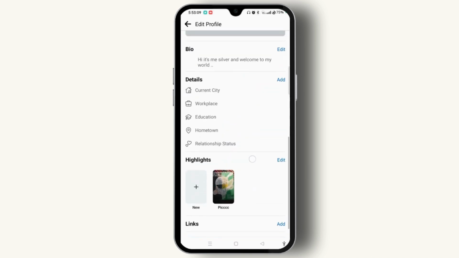As you can see under Highlights, we have already added featured photos on Facebook. That's it. That's how we easily add featured photos on Facebook.